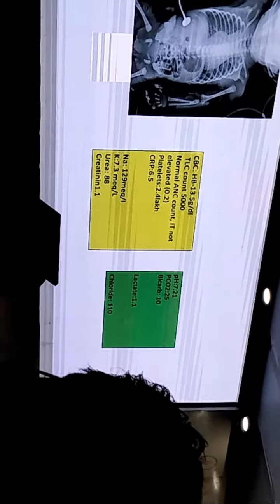Once you rule out sepsis as a cause, and you find that the baby is hemodynamically stable with normal lactate, and you are getting acidosis as a cause of increased tachypnea, with normal lactate, normal CRP, and a stable creatinine, initially it was 80, now it is also 80, with creatinine 1.1. And if you evaluate this baby's history down the line, you find there was a little bit of polyuria. Mostly in NICUs we generally weigh the diaper, so it is very difficult to say whether that diaper weight includes stool or not. So diagnosing polyuria in the initial part of a baby's sickness is a little bit difficult.